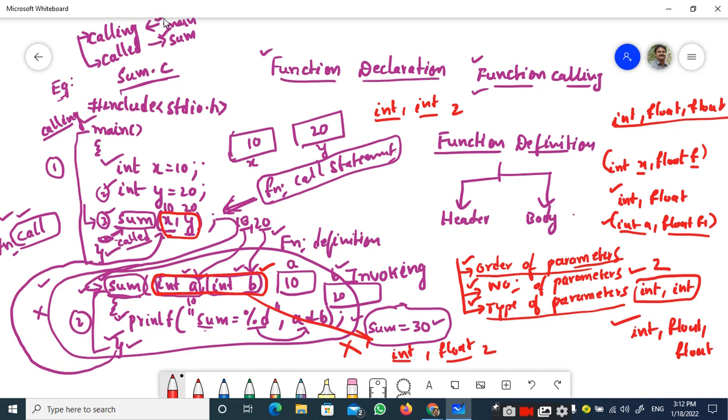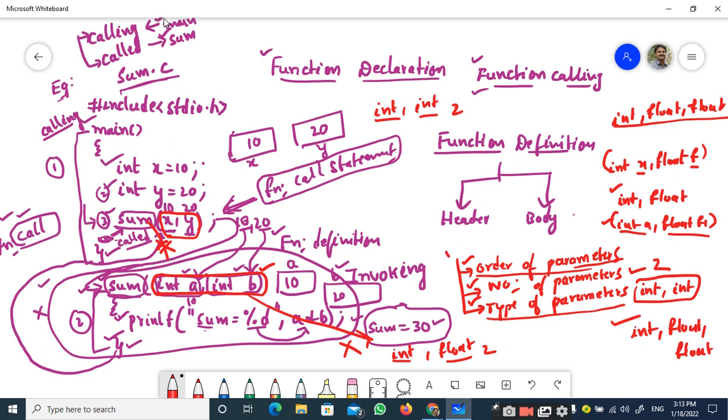Okay, that's good. But the order of parameters, where in the calling function I am passing int comma int, whereas in the called function I am accepting int comma float. Therefore, this function is not equal to this function. So at this function call, this function will not be executed. It will not be invoked. Why? Because there is a mismatch of parameters. So that is one important point you should observe here.